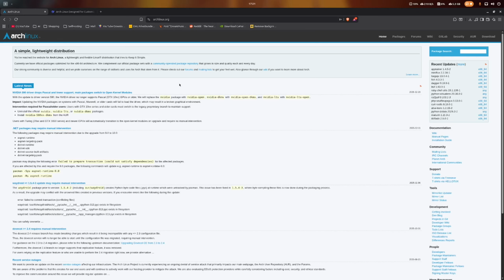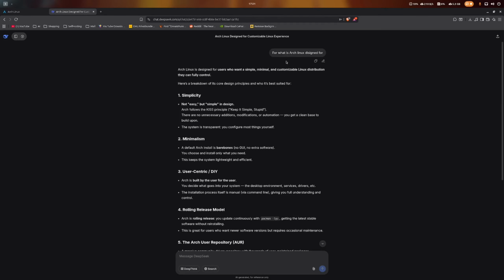I also went ahead and asked DeepSeek what Arch Linux is designed for. And first of all, it says Arch Linux is designed for users who want a simple, minimal and customizable Linux distribution that gives you full control. And it lists here a couple of reasons why. First of all, simplicity. Not easy, but a simple design.